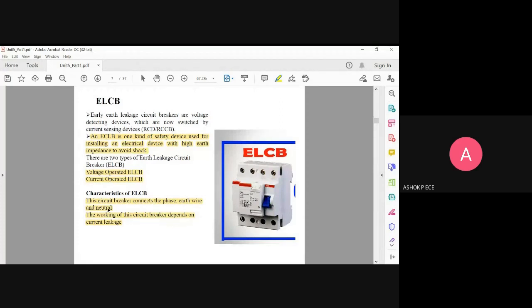Neutral, you know, it is available in star network. In star network, you have four terminals. The fourth terminal is called as a neutral. Phase means you know that winding is called as phase. So once you connect all these things, any excess thing, even if the neutral cannot handle, it will be handled by your earth wire. Okay, so this is the functionality of ELCB, earth leakage circuit breaker.